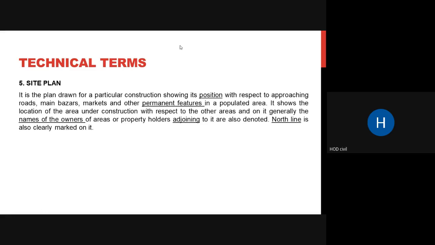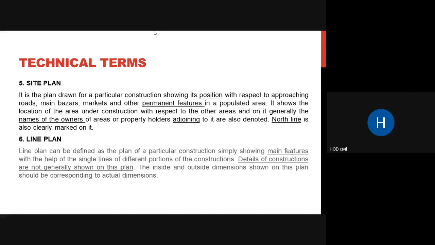It shows its position with respect to approaching roads, main bazaars or markets, or any other permanent feature in a populated area. It shows the location of your area under construction with respect to other areas, so this is a larger map kind of thing. It also shows the north line, which is always clearly marked on it. Also generally, but not compulsorily, the adjoining plots are mentioned, along with the names of the owners or details of those plots. We will look into a figure here, a site plan.